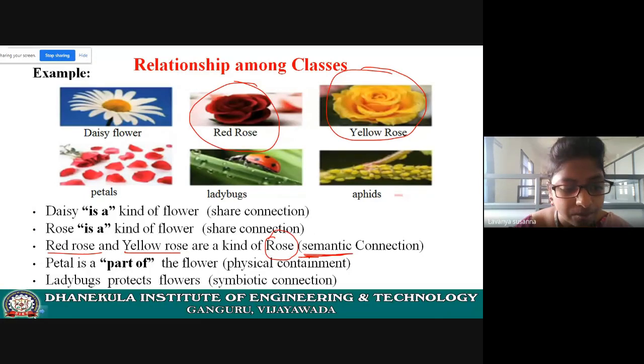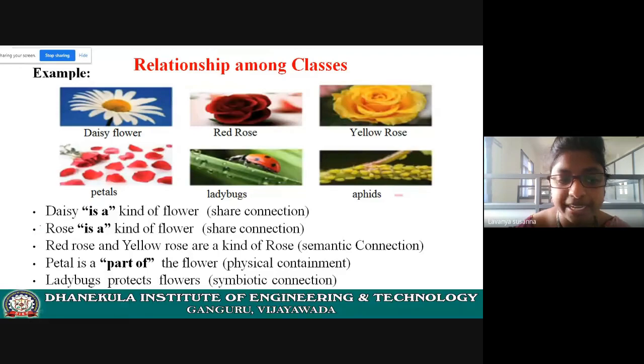Okay, now the next relationship. Up to now we have seen the relationship is a. So is a means association. It is a relationship between the classes. The first kind of relationship is association, some kind of is a relationship. Now let us see the part of relationship, aggregation. Part of, we have already seen.